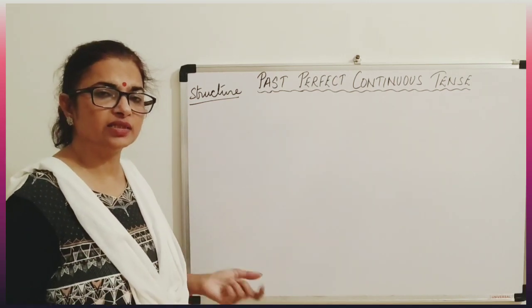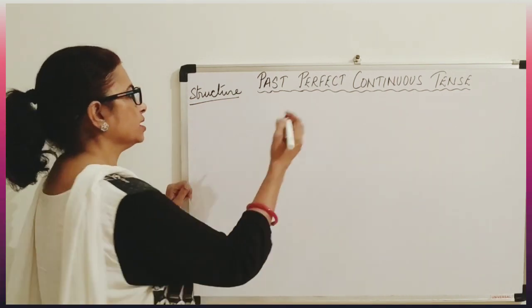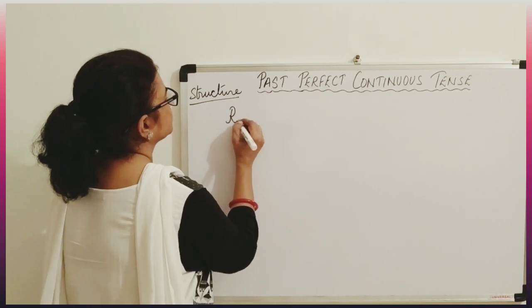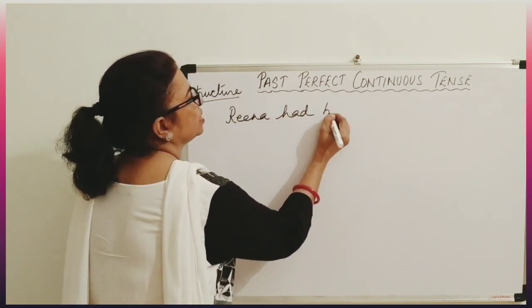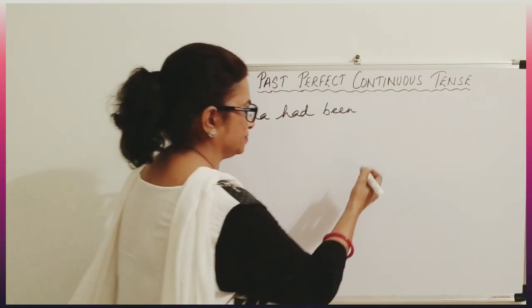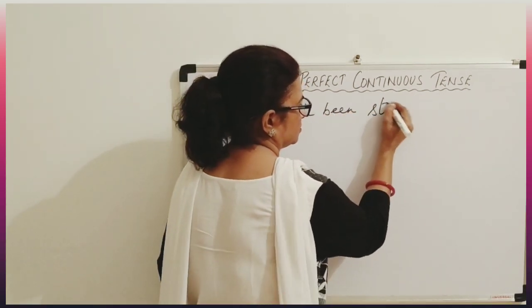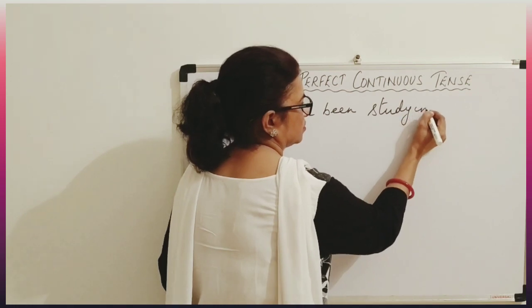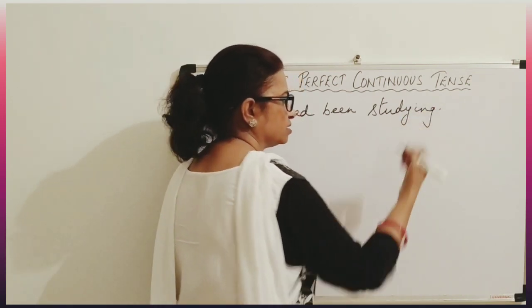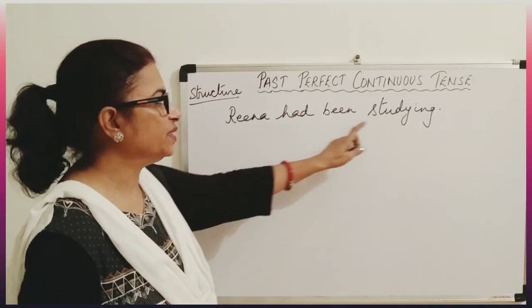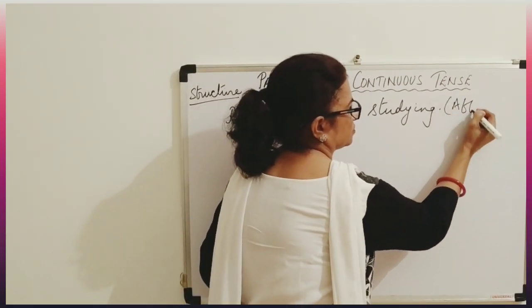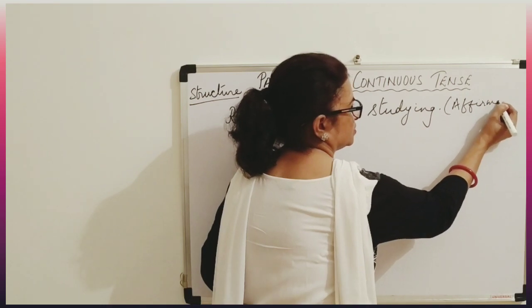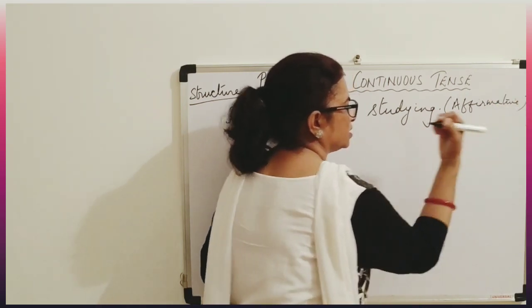So we are again taking the same type of sentence, like Reena had been studying. Now what type of sentence is it? It is an affirmative sentence, that is positive sentence.